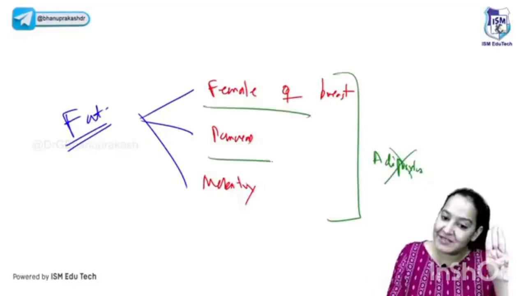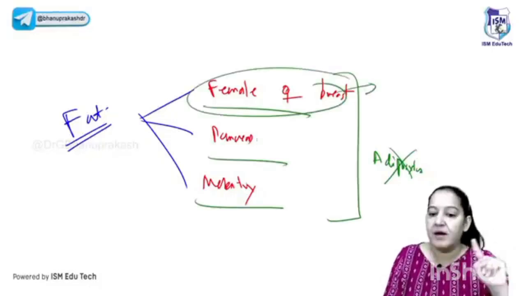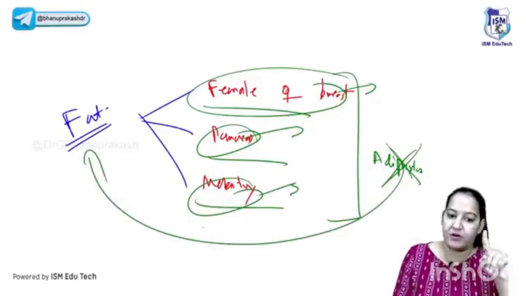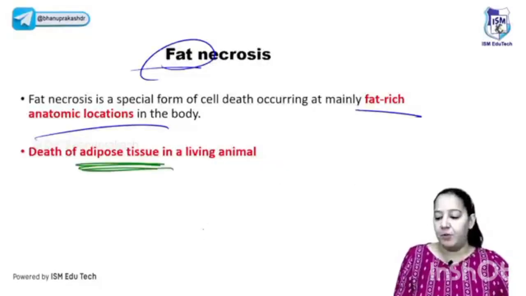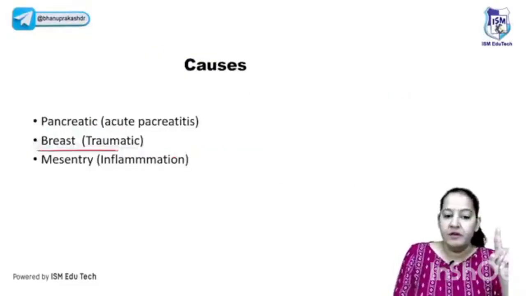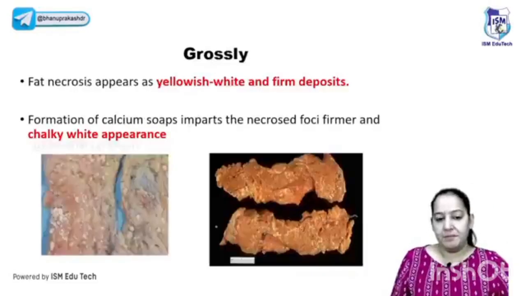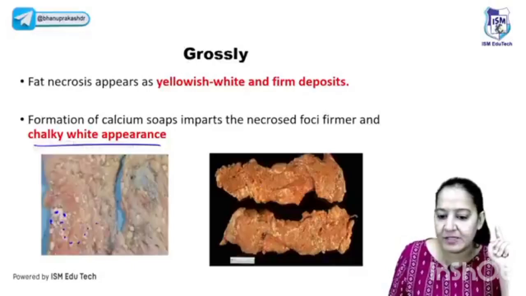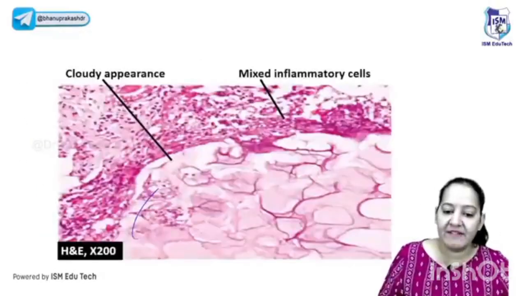So basically, fat necrosis takes place in three organs. The female breast has trauma, pancreas has inflammation, mesentery has inflammation. These are the causes because of which the adipocytes undergo death, leading to fat necrosis. Grossly it looks chalky white due to saponification. You can see chalky white or yellowish deposits. And microscopically it has a cloudy appearance.